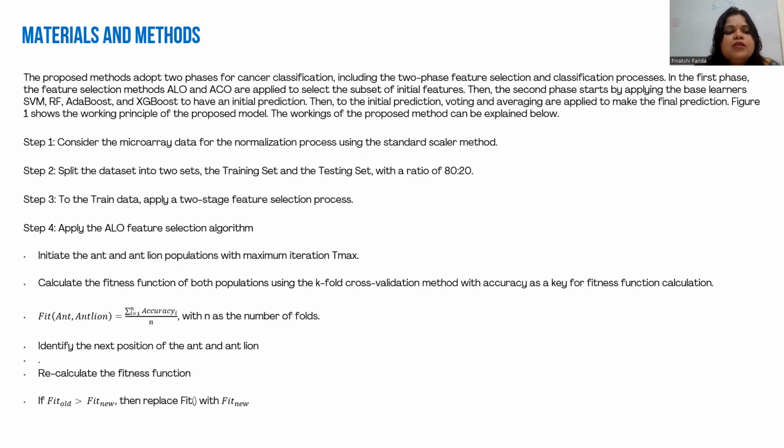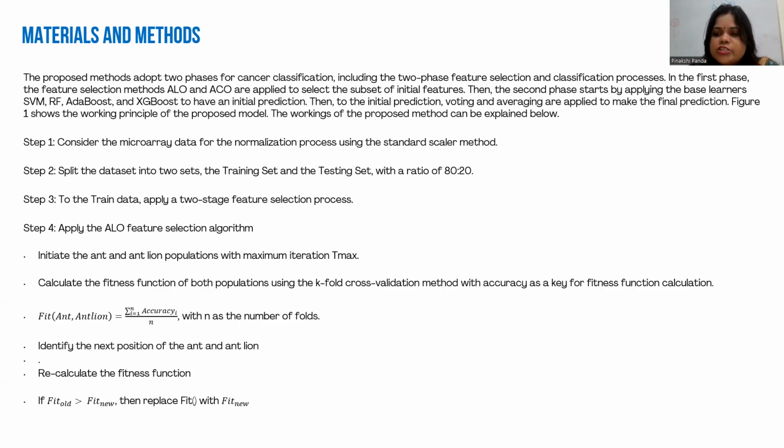Here the proposed method adopts a two-phase cancer classification, including a two-phase feature selection and classification process. In the first phase, the feature selection methods ALO and ACO are applied to select the subset of initial features. In the second phase, we use the base learners SVM, XGBoost, AdaBoost and random forest for initial prediction, and voting and averaging are applied. We compare voting and averaging to get more accuracy. So these are the steps.